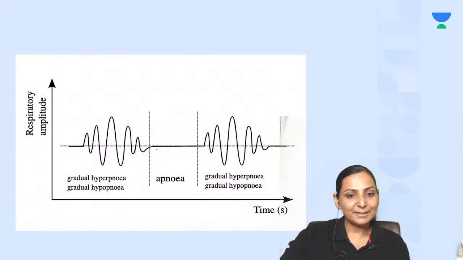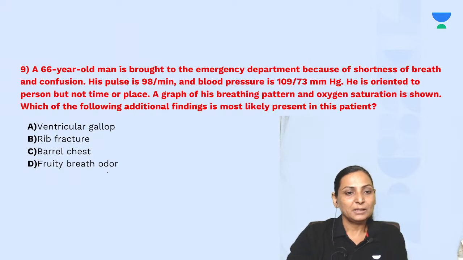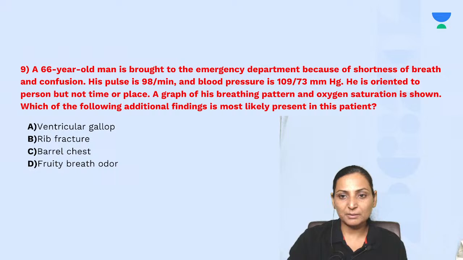So this is the image which is related to the question. Let us see the question now. A 66-year-old man is brought to the emergency department because of shortness of breath and confusion. Pulse is 98 per minute. Blood pressure is 109/73.